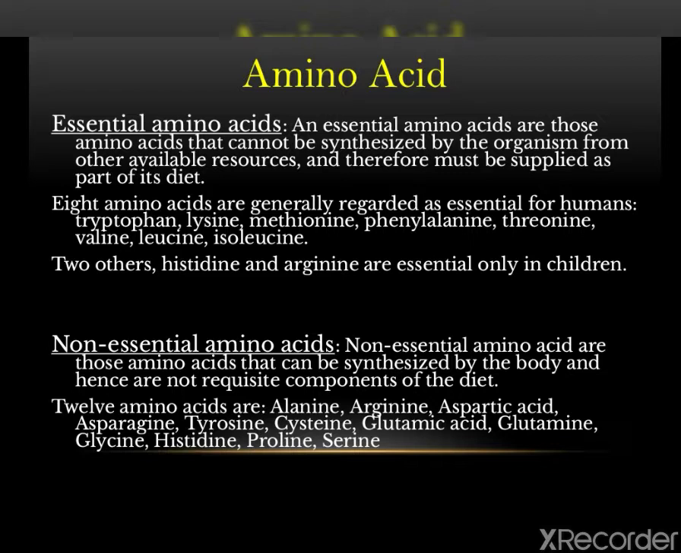In human beings, there are 12 non-essential amino acids which have special significance. These are alanine, arginine, aspartic acid, asparagine, tyrosine, cysteine, glutamic acid, glutamine, glycine, histidine, proline and serine.